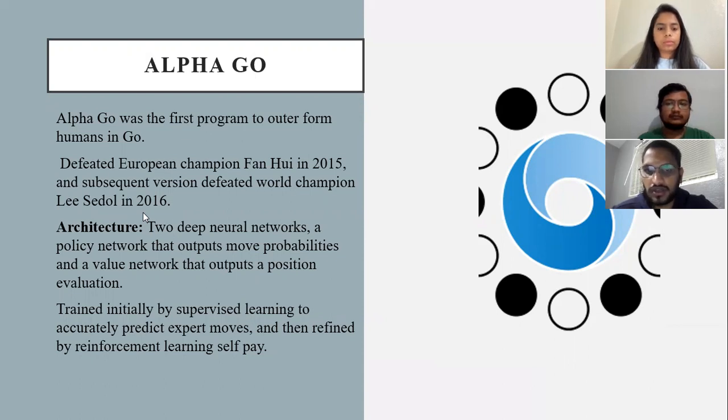The architecture they are following consists of two deep neural networks: a policy network that outputs move probabilities and a value network that outputs a position evaluation. These are trained initially by supervised learning to accurately predict expert moves, and then refined by reinforcement learning from self-play.